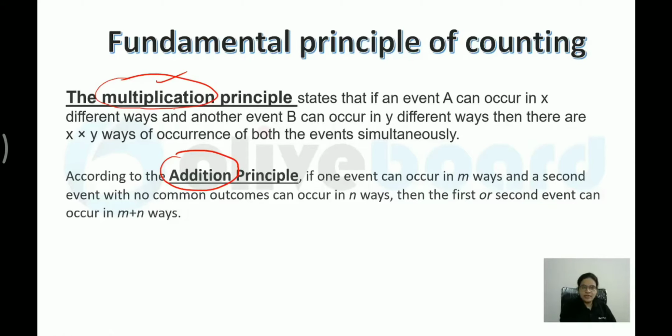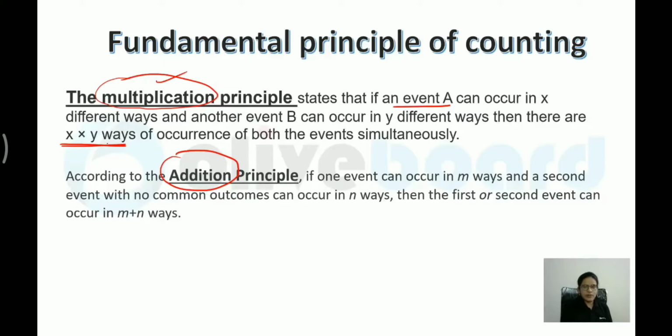Now, what is the meaning of the fundamental principle of multiplication? When there are two events, you can do event A in X ways, and event B you can do in Y ways over here.